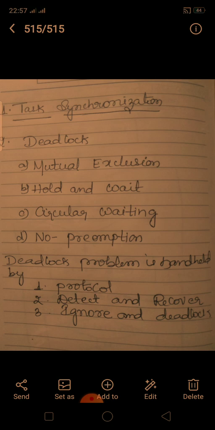Race conditions should be avoided because they can cause errors in applications and are difficult to debug.